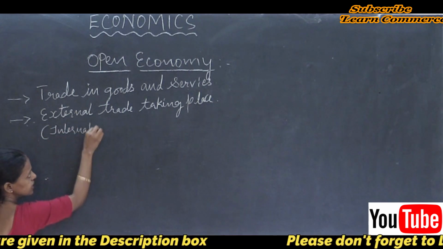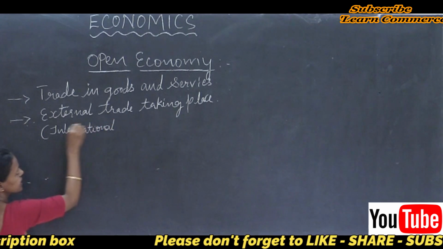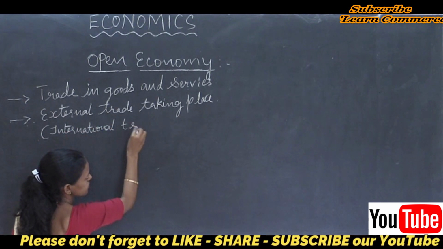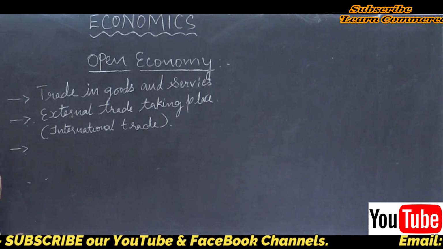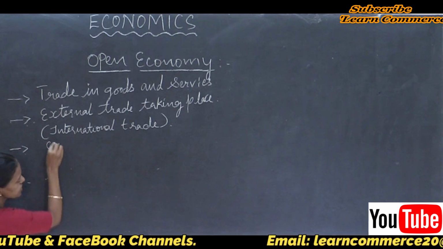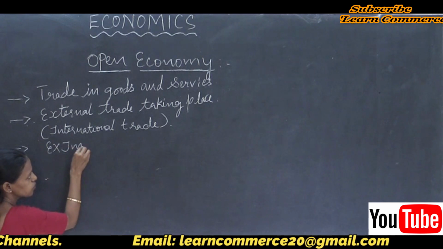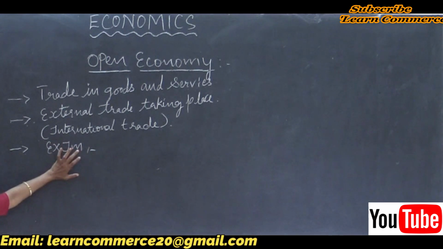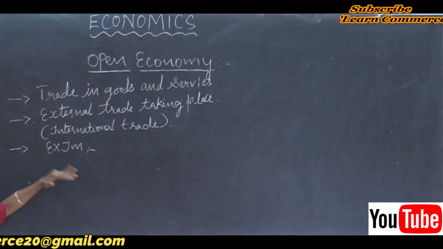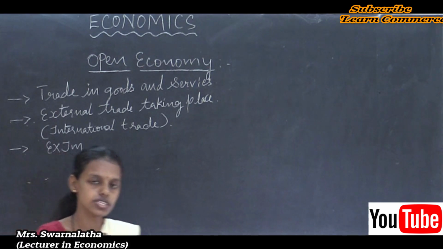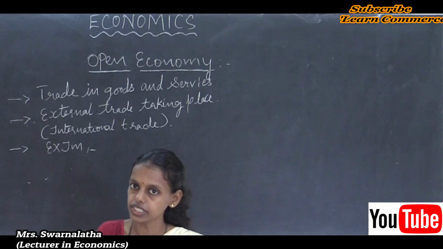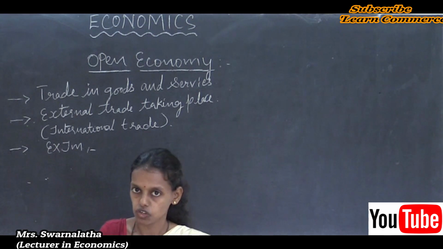Here international trade takes place. International trade is nothing but export and import taking place. Export is there, import is there. It means the country exchanges its goods with the rest of the world in an open economy.